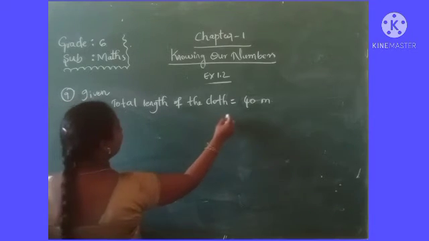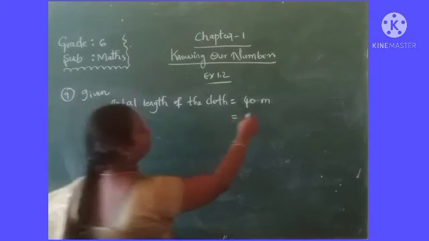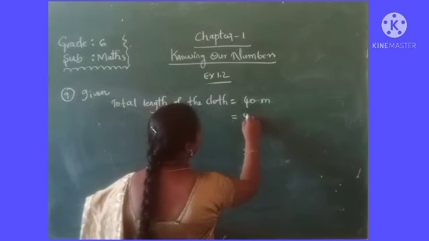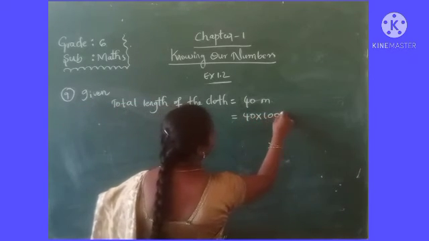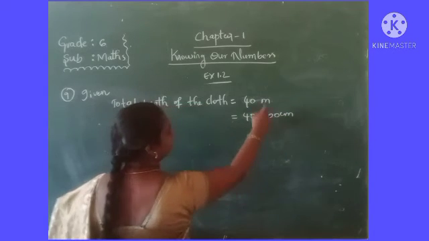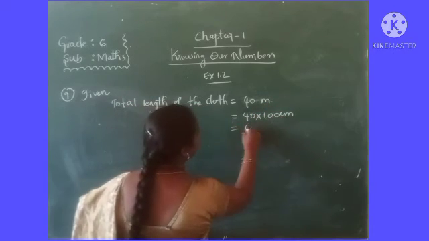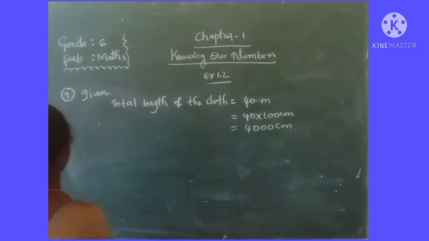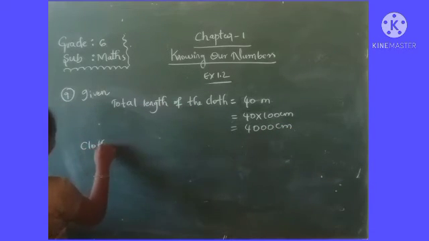Okay. First of all, we can convert them into centimeters. 40 meters to centimeters. So that is 40 into how many centimeters? 1 meter is equal to 100 centimeters. That is 4000 centimeters.